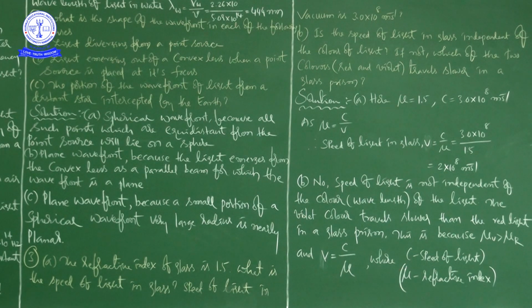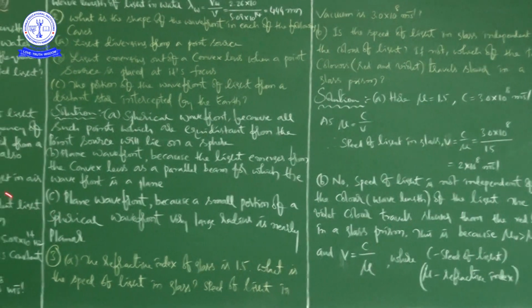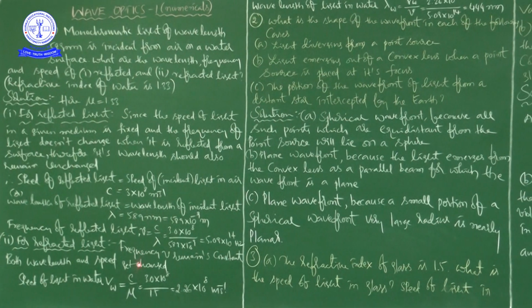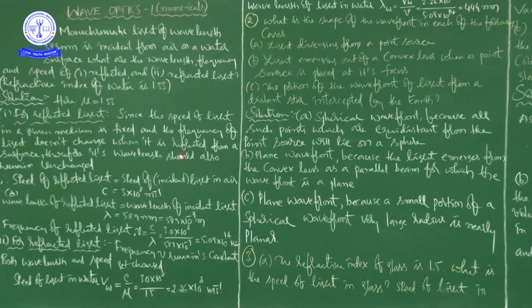So in this class, we focused on these three problems. In the first problem, he is asking to find the wavelength, frequency and speed of light in case of reflected light and refracted light. We did that, and one important correction here: in case of refracted light, I told you this is the relative refractive index, but it is not.